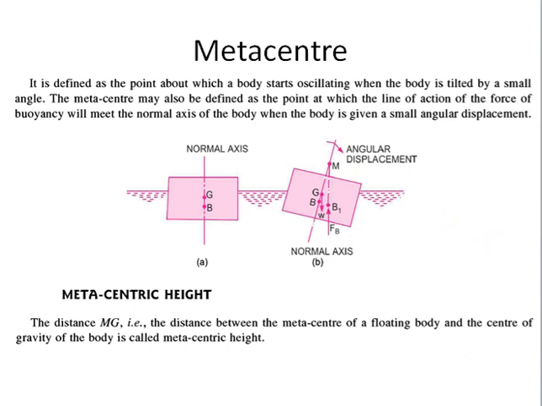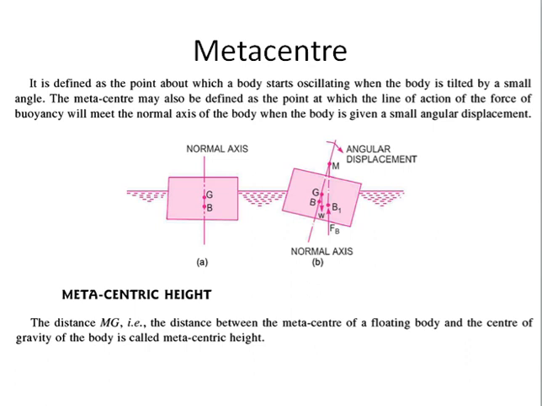Now talking about metacentric height. What is a metacentric height? Basically, if you measure the distance between the center of gravity and the metacenter, that is the metacentric height. It is the distance between metacenter and center of gravity. Now you must be wondering what the physical significance of a metacentric height is. Basically, the metacentric height governs the stability of a floating object on a liquid.